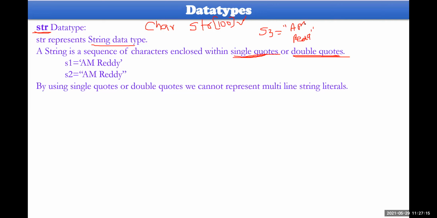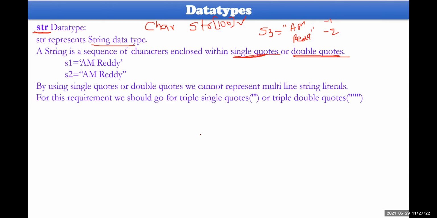Okay, this is first line 1, and this is line 2. Like this, it is not possible. Then how could you specify like this? It could be specified with three single quotes or three double quotes. You can specify either of these.